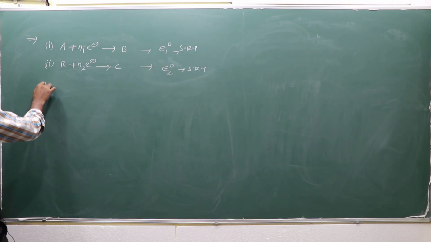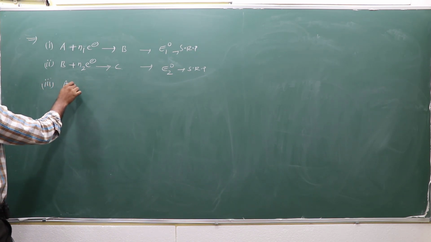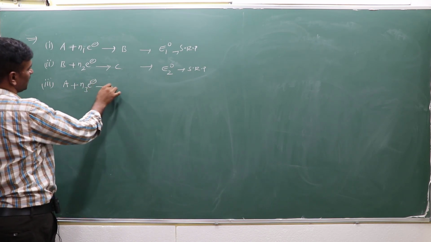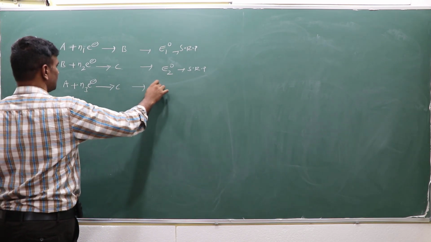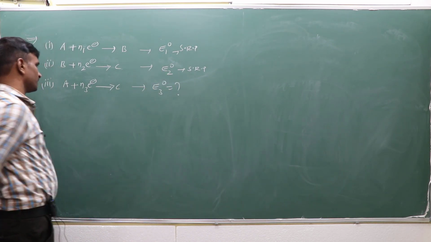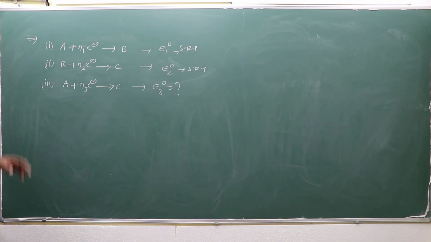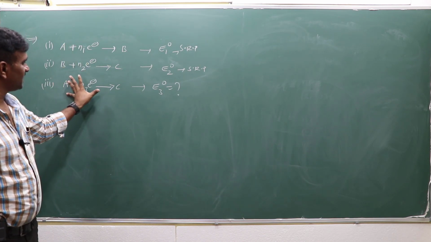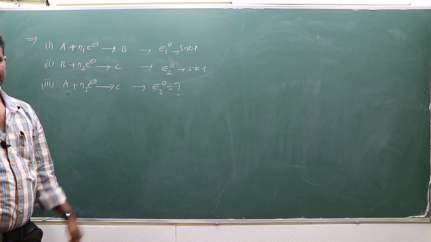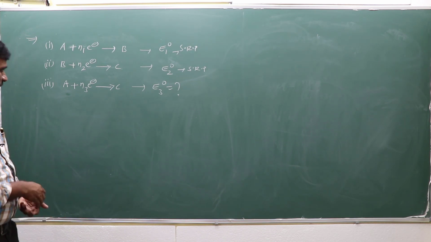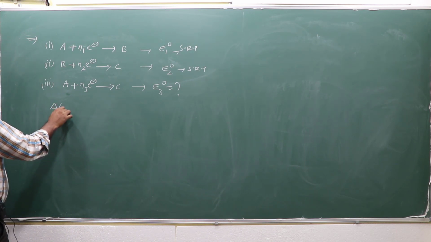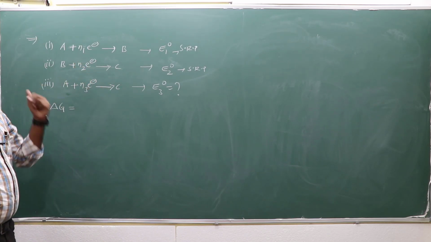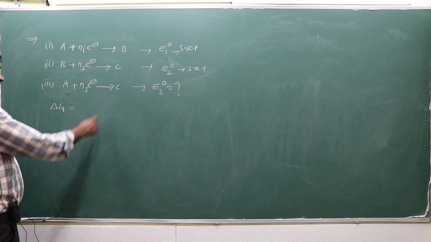In the third step, suppose this reaction takes place by A absorbing N3 number of electrons, directly giving C. What is E3 naught? This type of question is there. So that means A to B and B to C takes place, but it is mentioned as directly A to C. What is E3 naught? You have to calculate. So earlier I mentioned that, suppose this is delta G1, this is delta G2, and A to C is delta G3, this one.